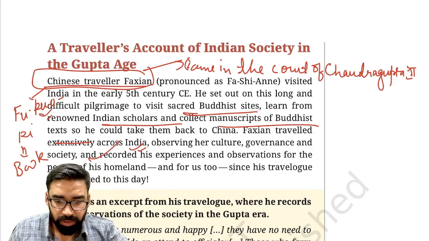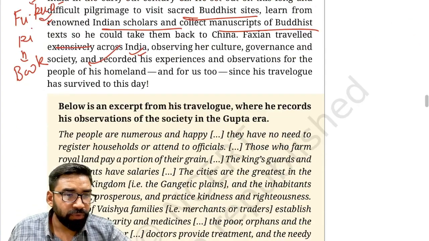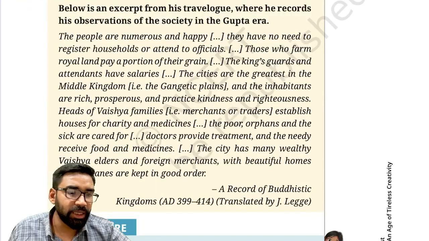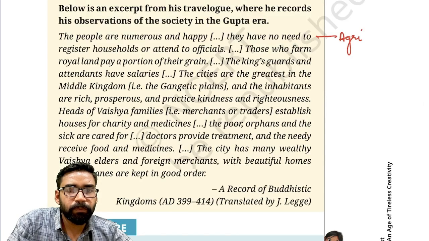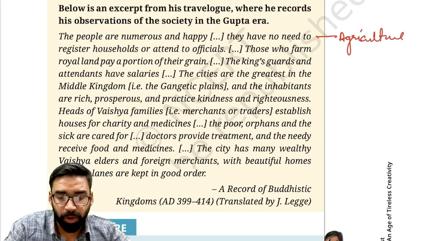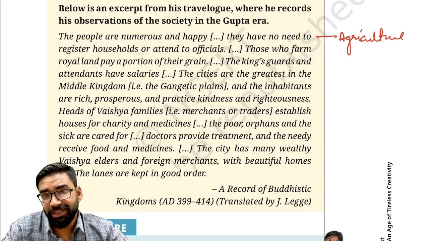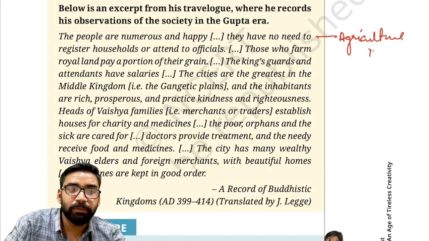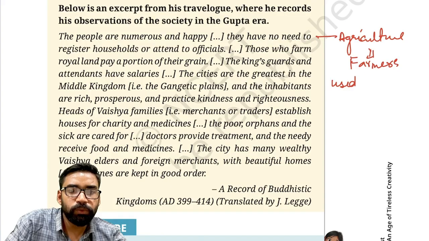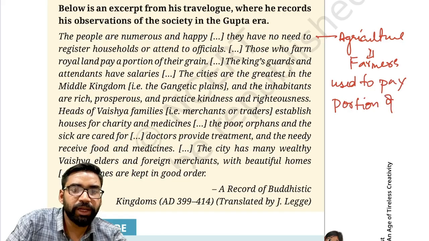Apart from this, Fahian also talked about agriculture. What did he write about agriculture? He mentioned that farmers used to pay a portion of grain as land tax.